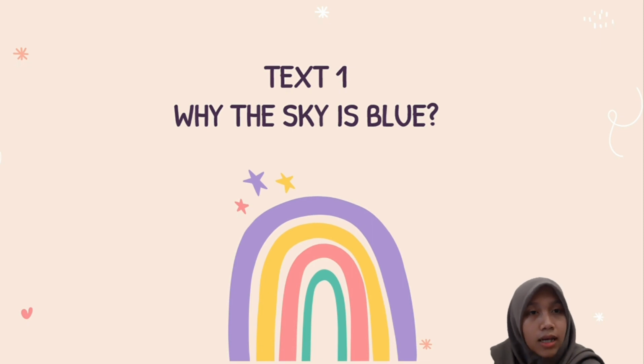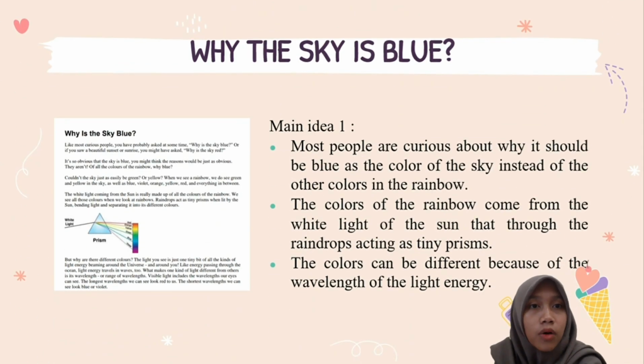So I'm Sonia Marsanda, and I'll tell you about the main idea of the first 5 paragraphs of the "Why Is the Sky Blue" text. So the main idea of the first 3 paragraphs of the text is most people are curious about why the color of the sky should be blue instead of the other colors in the rainbow.